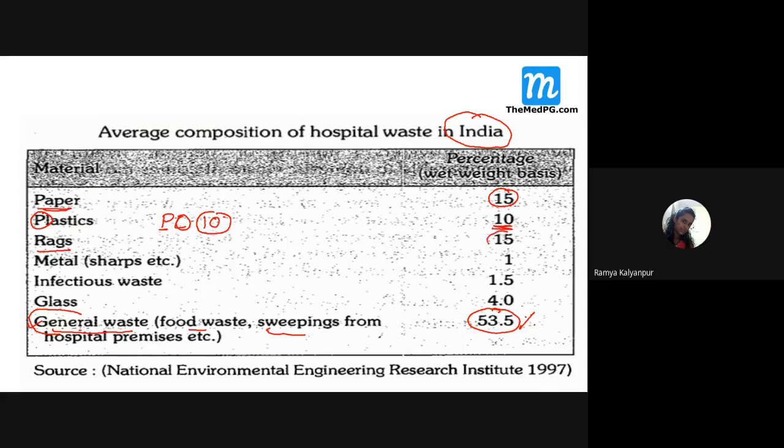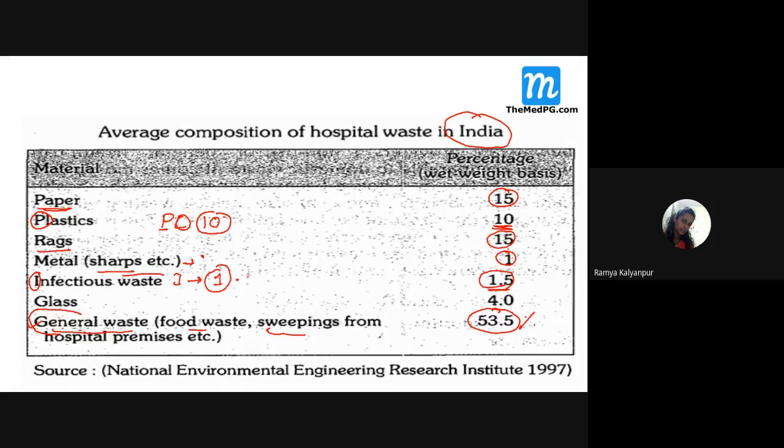Then what about rags? Rags constitute 15%. Then the sharp instruments, like syringes, needles, or scalpel blades, constitute only 1%. And what about infectious waste? It is 1.5%. Students, please remember these numbers. Infectious waste, I. Remember that it will be somewhere around the number 1 only.